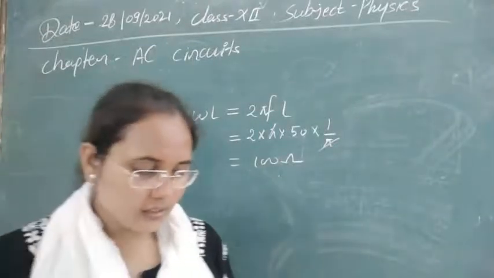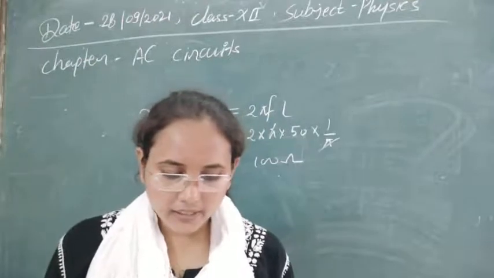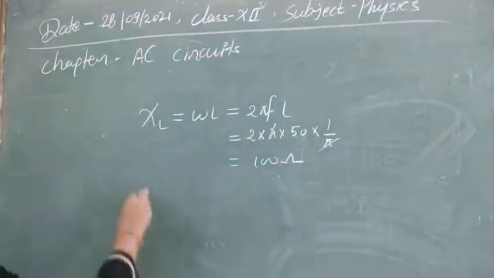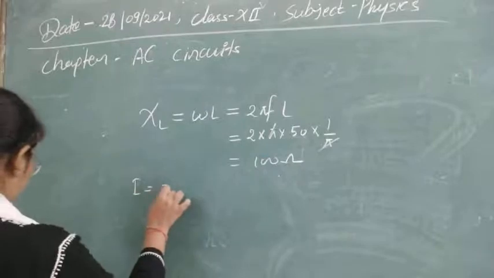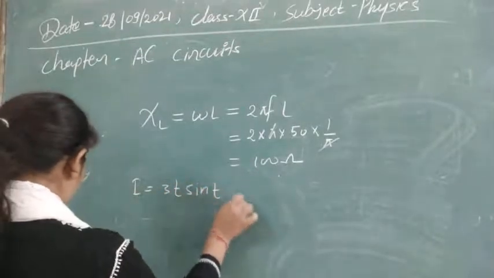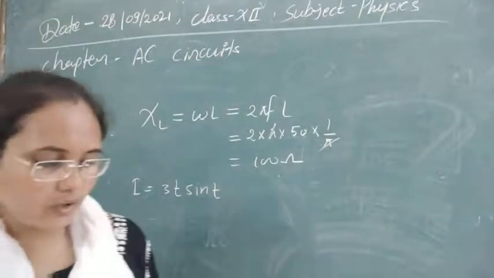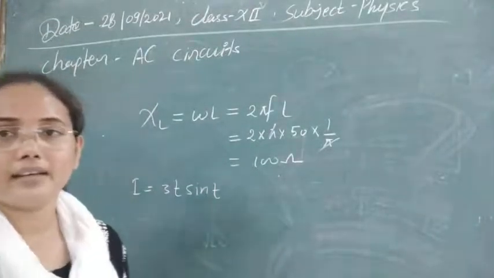The next question: the current through an inductor of 1 Henry is given by I equals 3t sin t. It is asked that the voltage across the inductor of 1 Henry is.